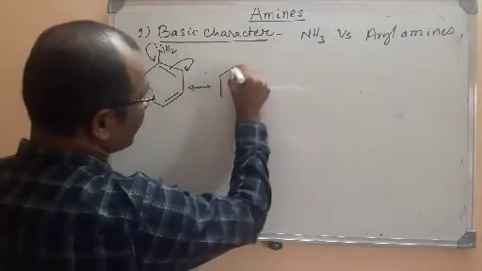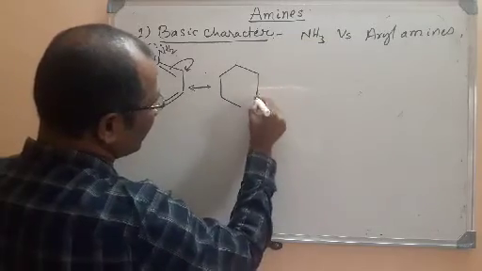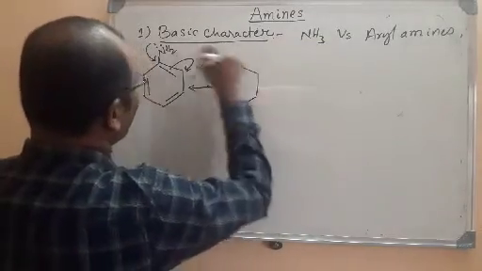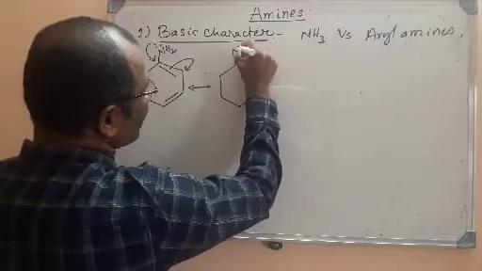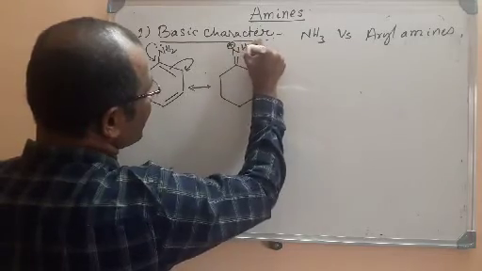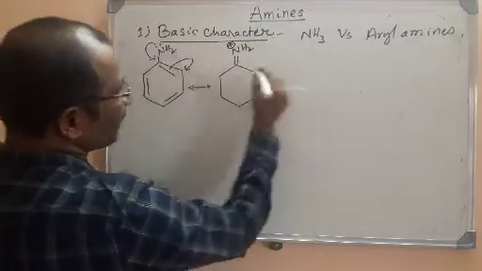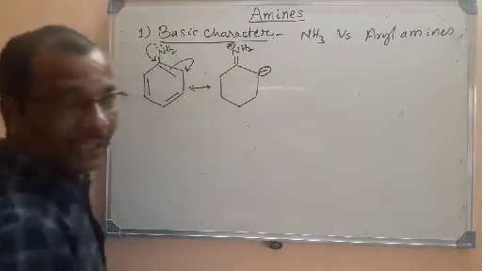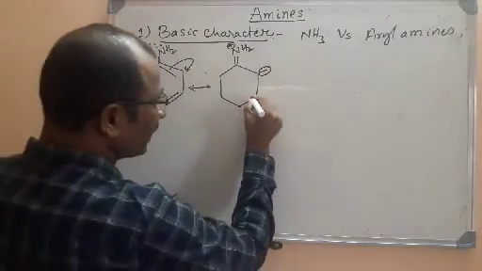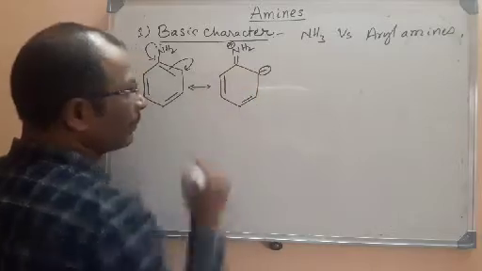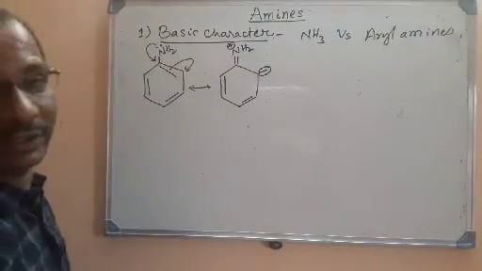As a result, we get one resonance structure for aniline. Here, nitrogen has lost its electrons, so it gets a positive charge. At the same time, as these pi electrons are transferred here, we have a negative charge on the ortho position, and the remaining double bonds will be unaffected. This is the first resonance structure.